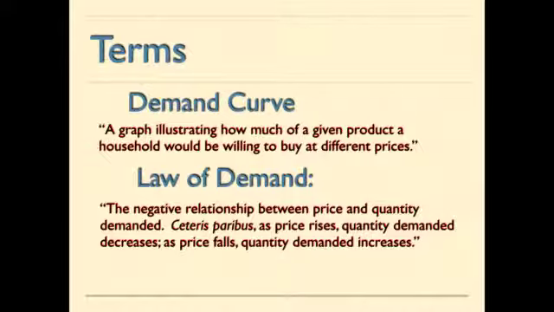And here it includes ceteris paribus, which means all other things being equal. In later videos, I'll be going over some of those things that might be changing and how that impacts the demand curve. So ceteris paribus, as prices rise, quantity demanded decreases, and as prices fall, quantity demanded increases. So this is important to remember.